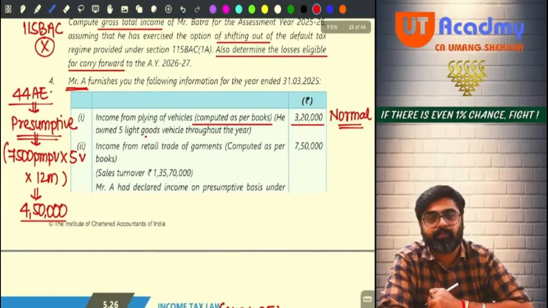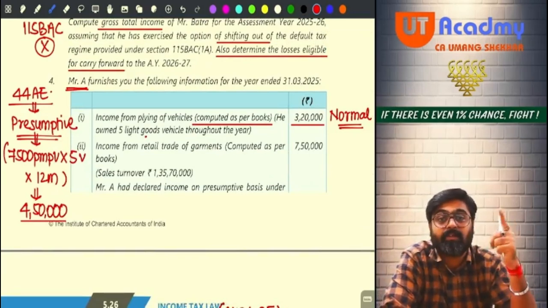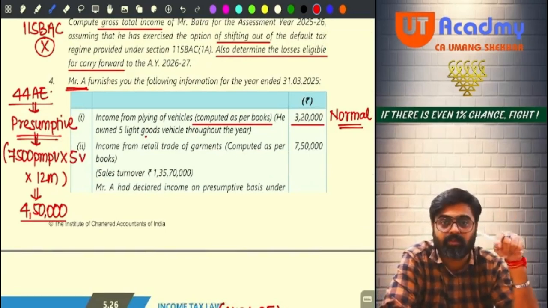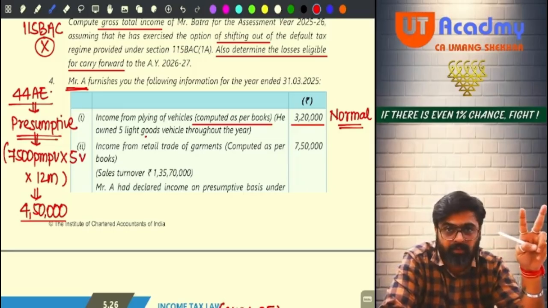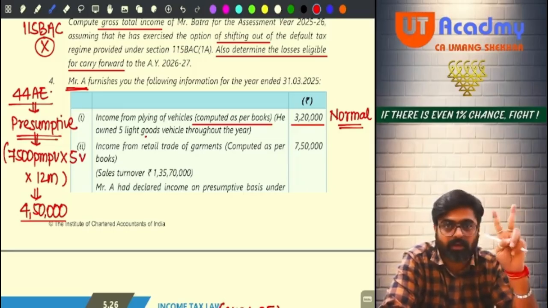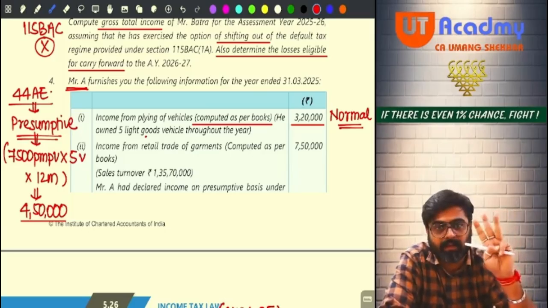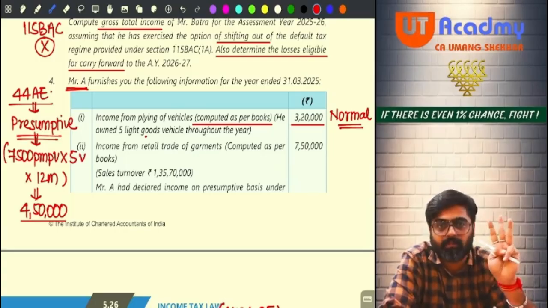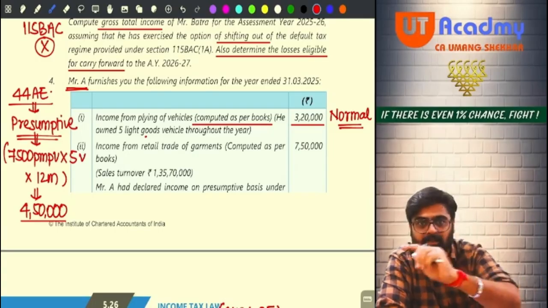Yes. If you are doing any business other than the specified professions, those 11 professions, do you remember? Doctor, lawyer, etc. So you are not doing any specified profession. You are not doing any transport business. And number 3, this is not your commission or brokerage business. This is not your agency business. Any other business is there.